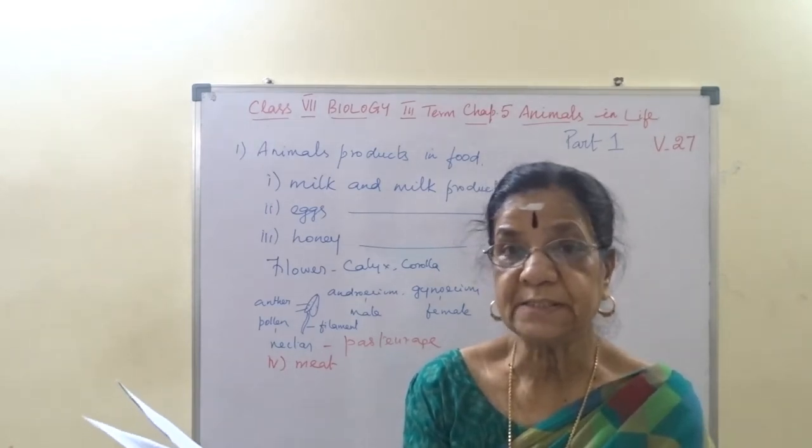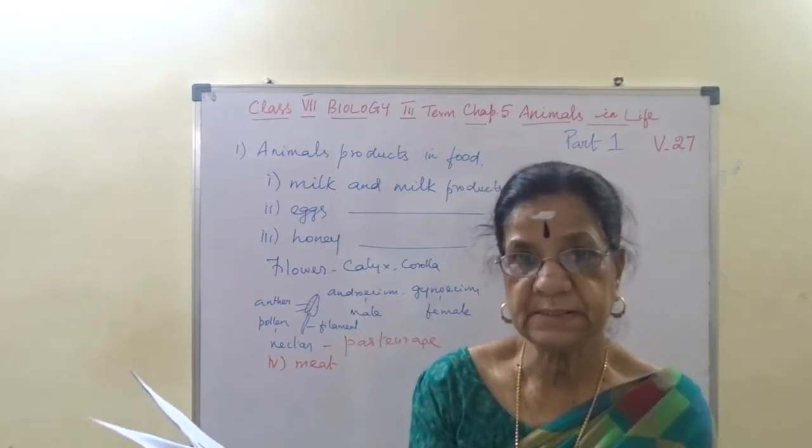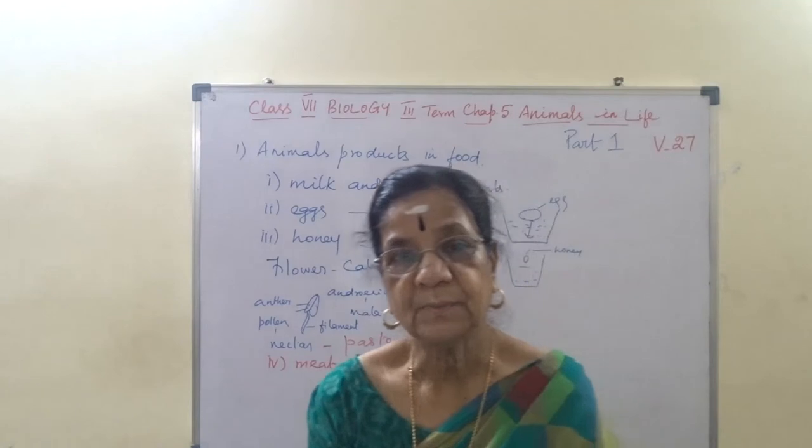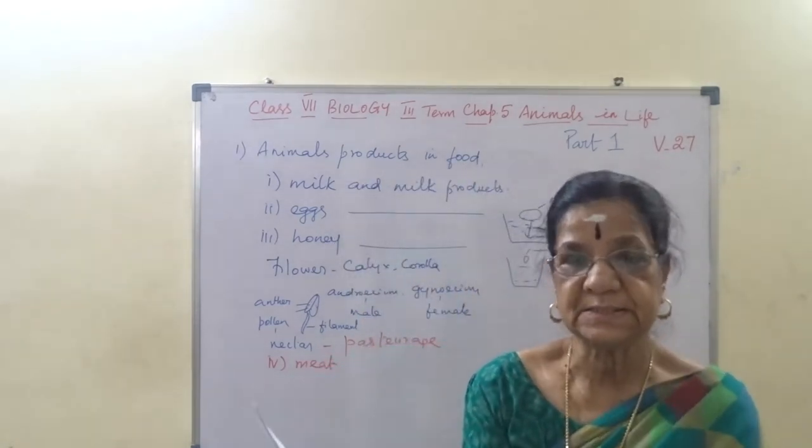These are all meat. Animal meat is considered part of the diet by most people, but it is not at all advisable to eat meat like this, right?